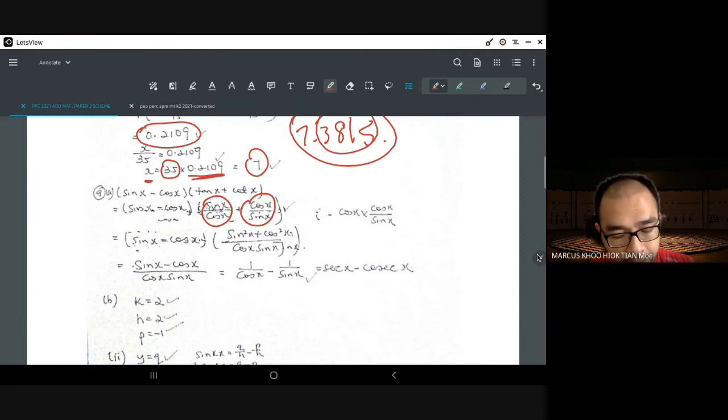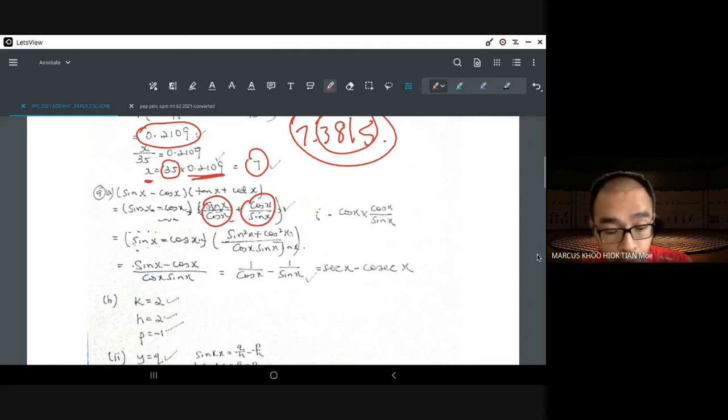Sine x times sine x over cos x, and so on. What will happen is you will be able to cancel terms out, and then after that you get 1 over cos x minus 1 over sine x, which is actually secant x minus cosecant x.